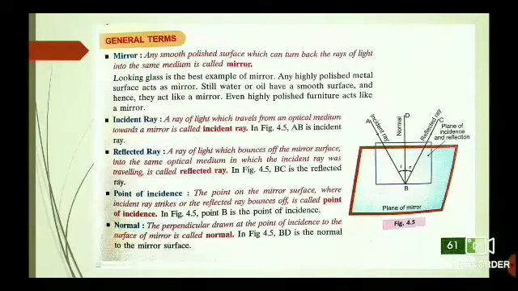What is reflected ray? A ray of light which bounces off the mirror surface into the same optical medium in which the incident ray was traveling is called reflected ray. See the figure, BC is the reflected ray. What is point of incidence? The point on the mirror surface where the incident ray strikes or the reflected ray bounces off is called the point of incidence. See the figure, point B is the point of incidence.